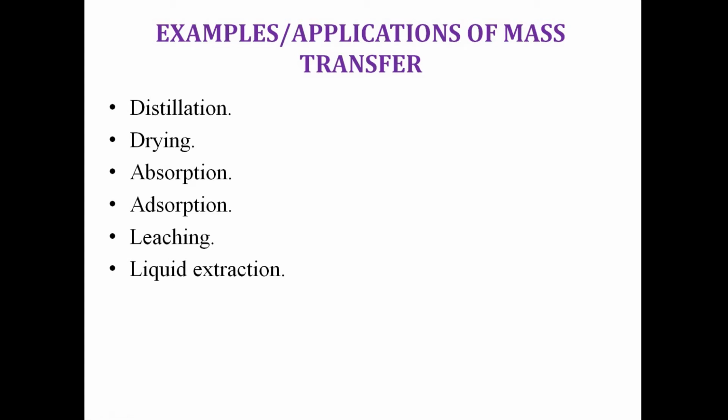Mass transfer has a wide variety of applications in industry as well as in our day-to-day life. The common examples of mass transfer in many industries are distillation, drying, absorption, adsorption, leaching and liquid extraction. So what is meant by distillation? Distillation is the process of separation of components of a mixture by using selective boiling and condensation. Distillation is mainly used in deriving diesel and gasoline from crude oil.